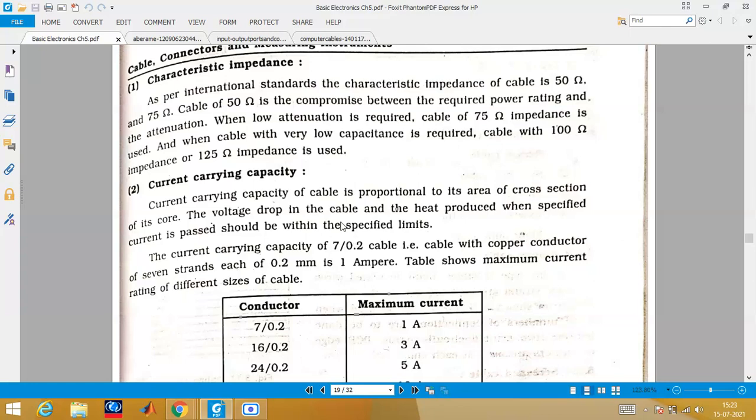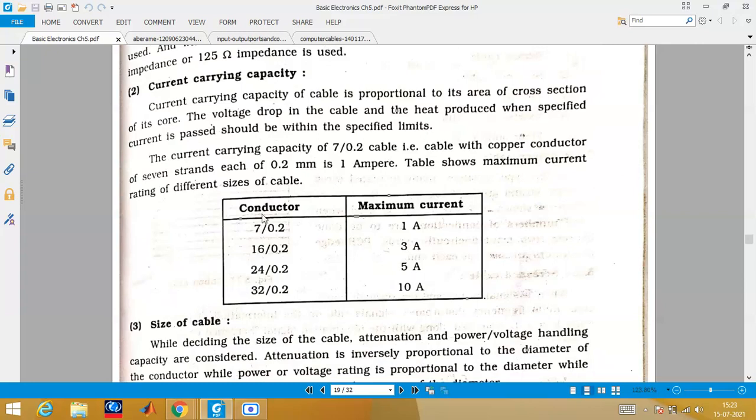As I told you, current carrying capacity: if you are using a conductor of 7/0.2, then you can use it for a maximum current rating of 1 ampere. Similarly, there are different ratings. If you are choosing 32/0.2, it can carry a maximum of 10 ampere. So we cannot use 7/0.2 to carry a 10 ampere current. At that time your wire will burn out, and that particular cable will not work. Now somebody can ask, sir, what is this 7/0.2? I will tell you what this is.